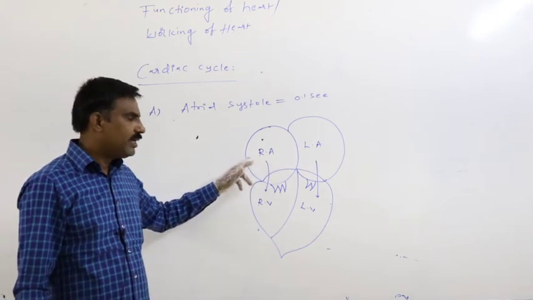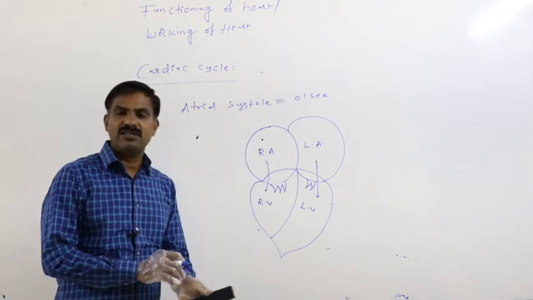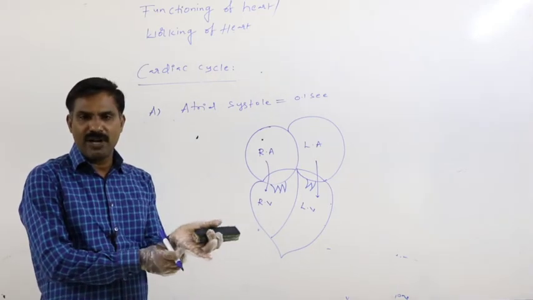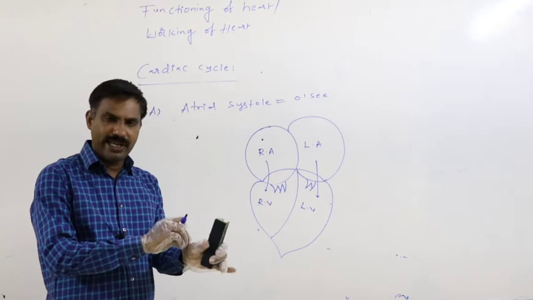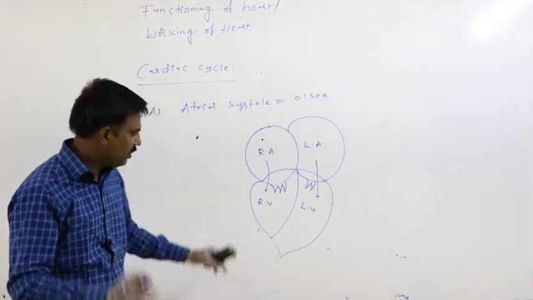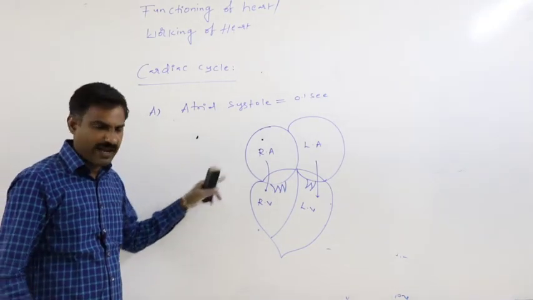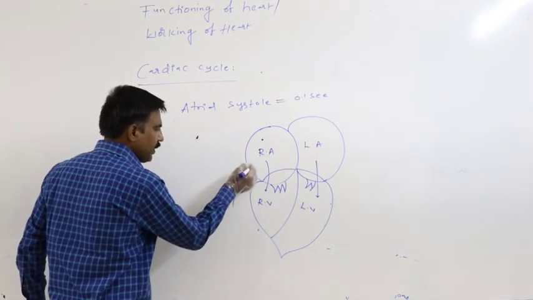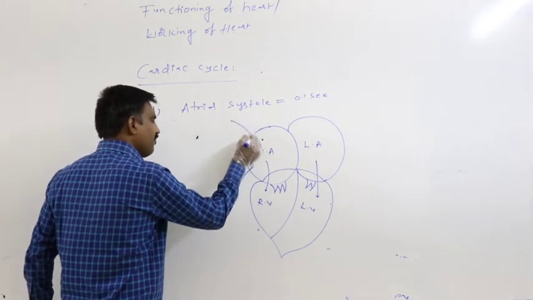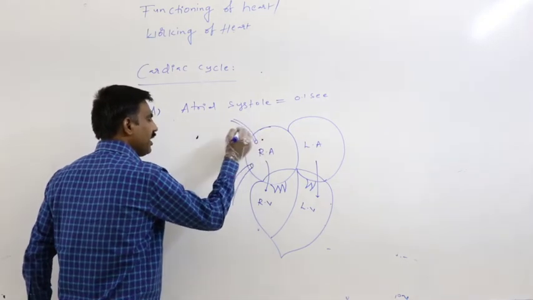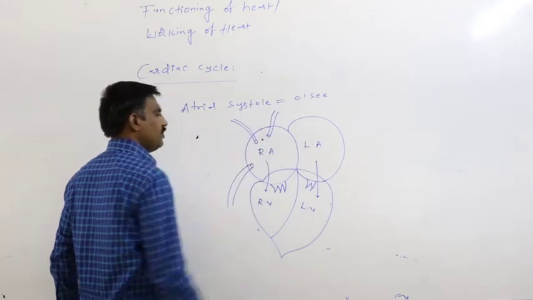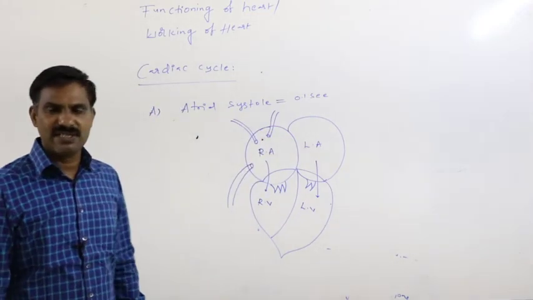Definitely, right atria always receives deoxygenated blood.